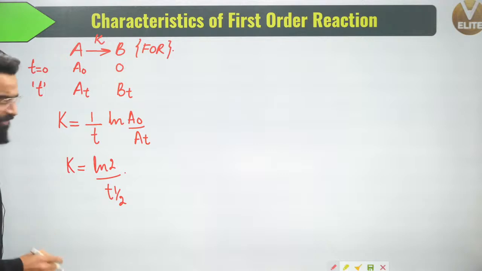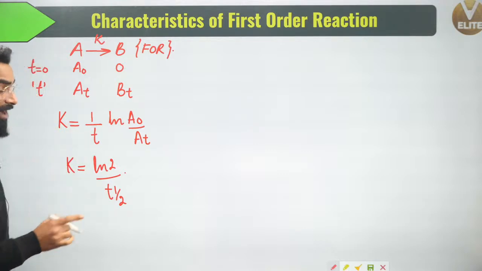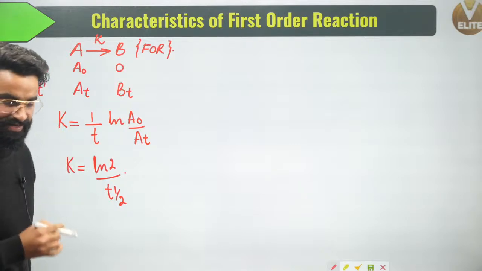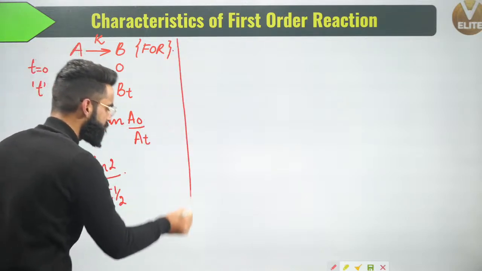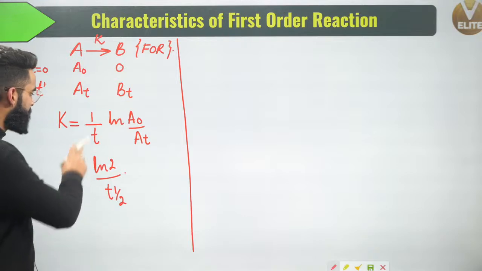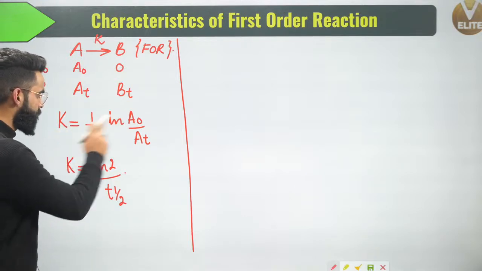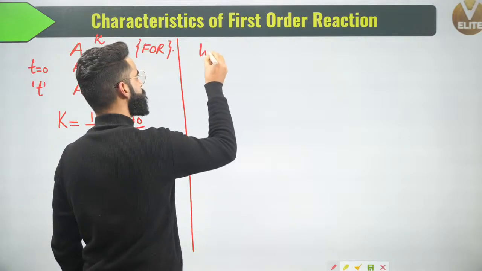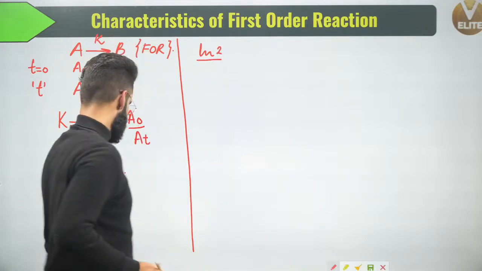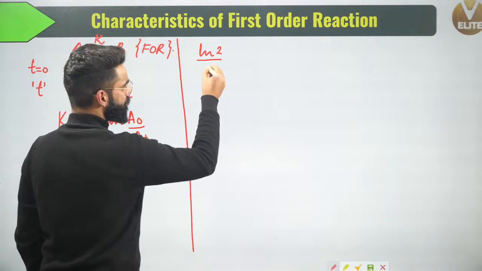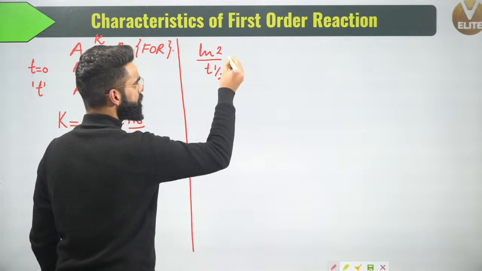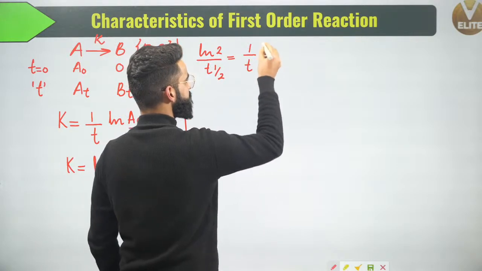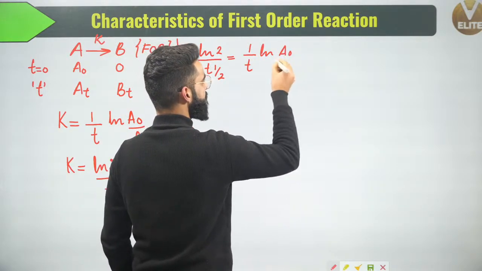Now if I compare these two equations, I'm going to get one important result which will help you solve questions easily. K is equal to this and K is equal to this, so ln 2 divided by t half should be equal to 1 divided by t, ln of A0 divided by At.